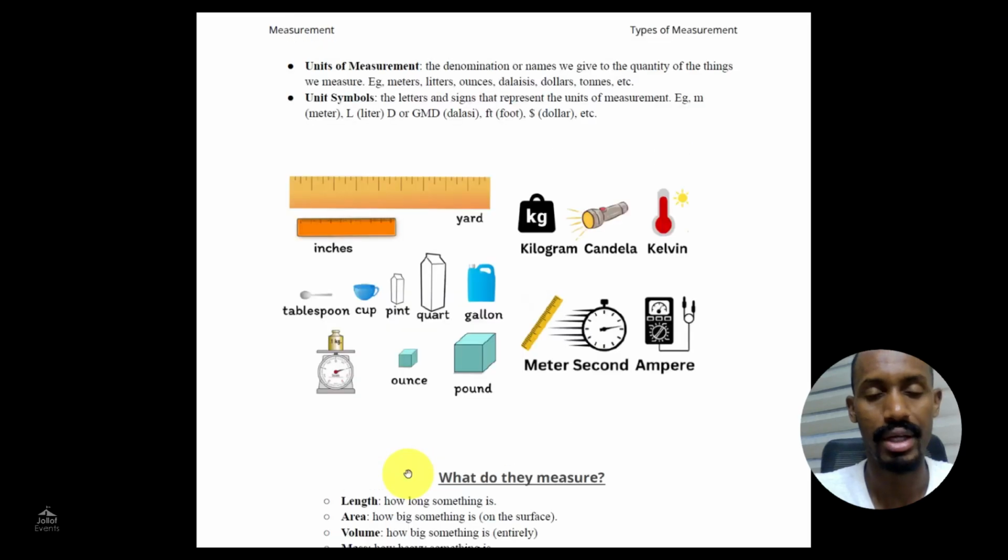So, units of measurement. These are the denominations or names given to the quantity of things, for example meters. When you talk about meters, it means the length of something. Like liters, ounces, dollars, and tons. What do those dollars measure? The Gambian money, of course. All these things are units of measurement, and they have symbols: M is for meters, L is for liters, GMD is for dalasi, FT is for foot, and you have the dollar sign for the dollar. Others are kilogram, candela, Kelvin, and so on.